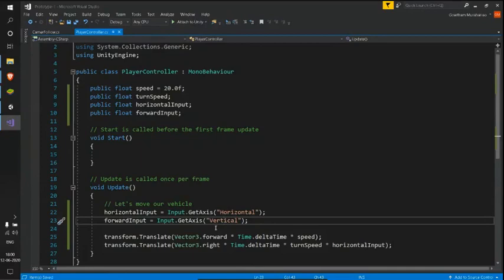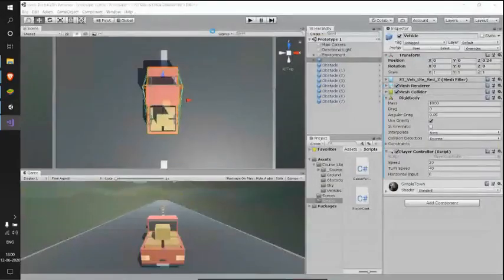So this name must be exactly the same as the one in our Input Manager. Any small change in that will not match. And let's see how this value is changes based on our input here.